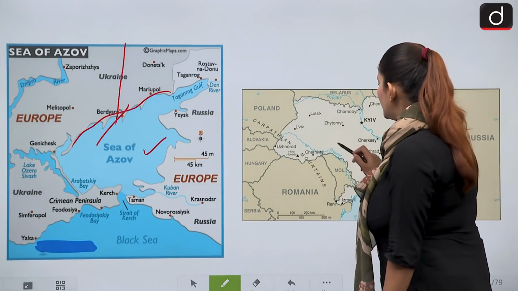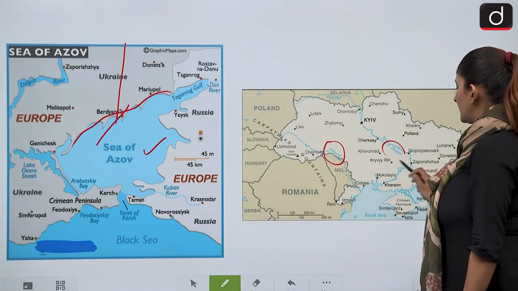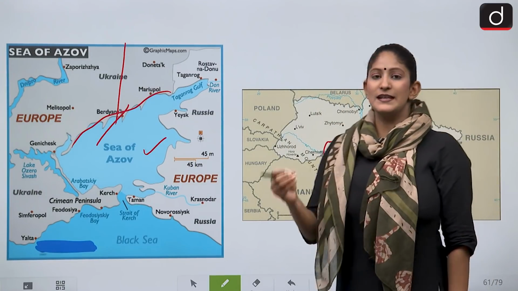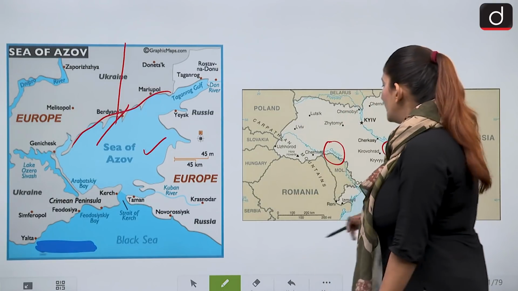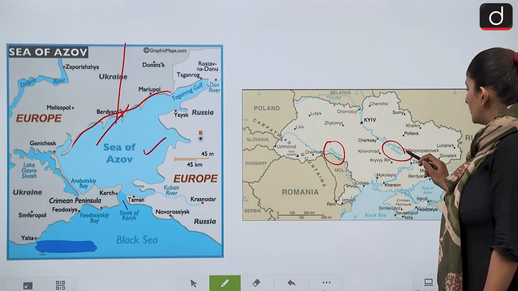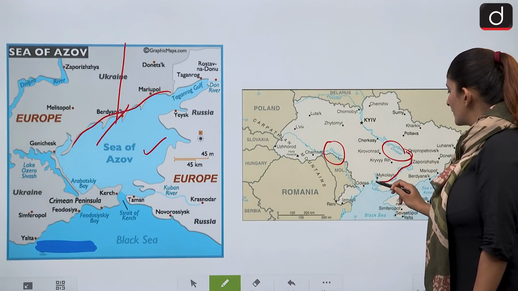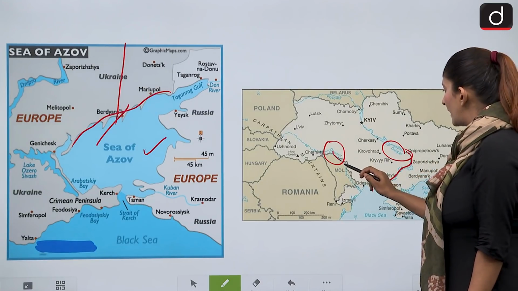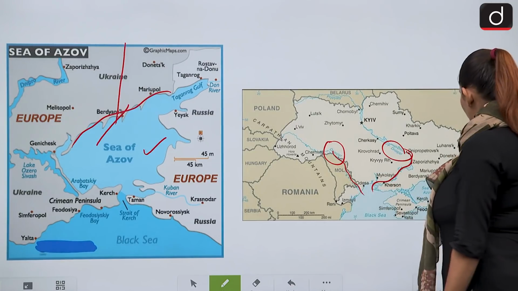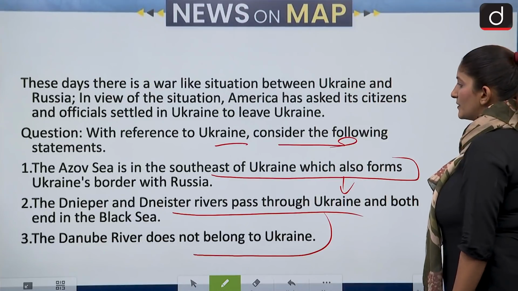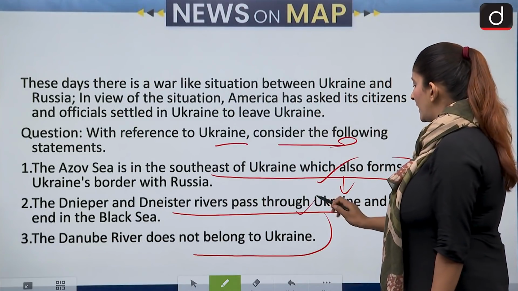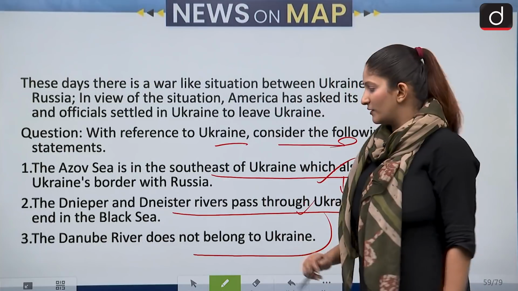And then Dniester, this is the Dniester River and the Dnieper River. D seldom is silent, okay? Dnieper River. So you see that it flows into the Black Sea. So that makes the first and the second statement to be correct. And they do pass through Ukraine, both these rivers.